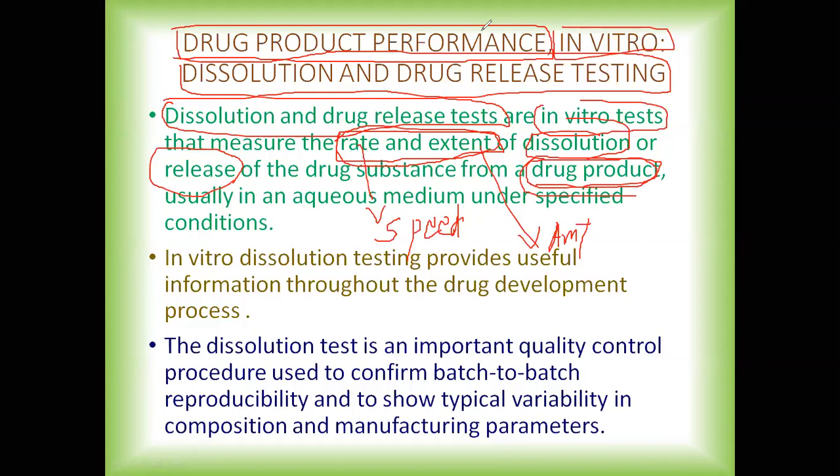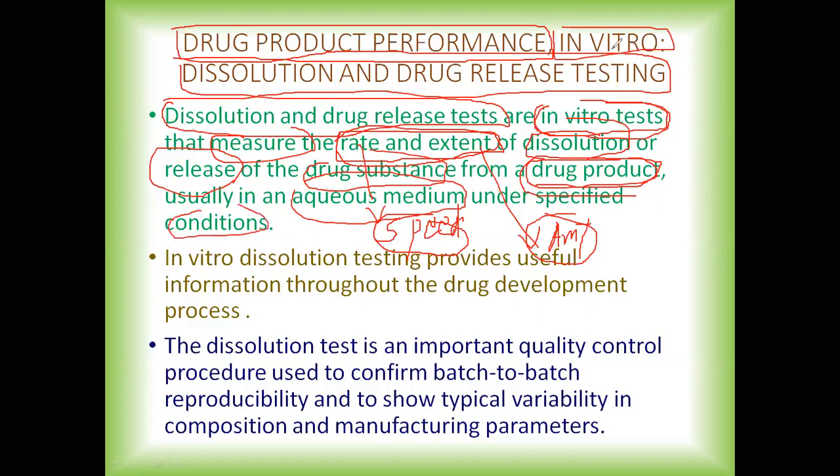So when we are testing the drug performance, mainly with the help of in vitro dissolution and drug release testing, what are these tests? They are in vitro tests, means outside the body, that measure the rate and extent. Rate means the speed, extent means the amount of dissolution of the drug substance from the drug product, usually in aqueous media under specified conditions.